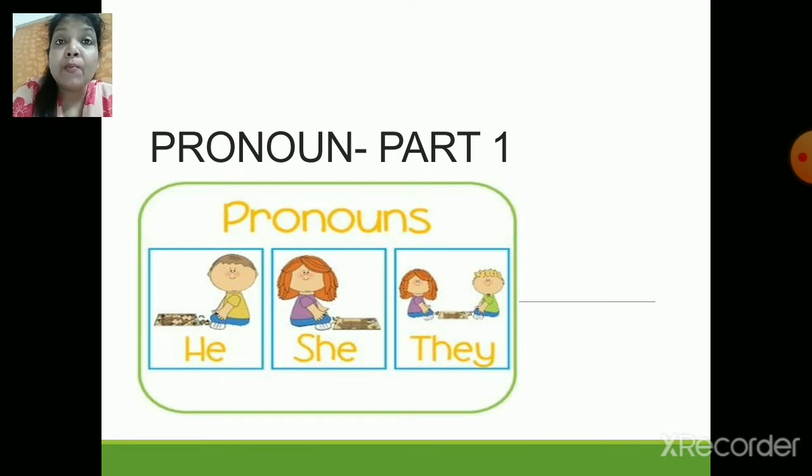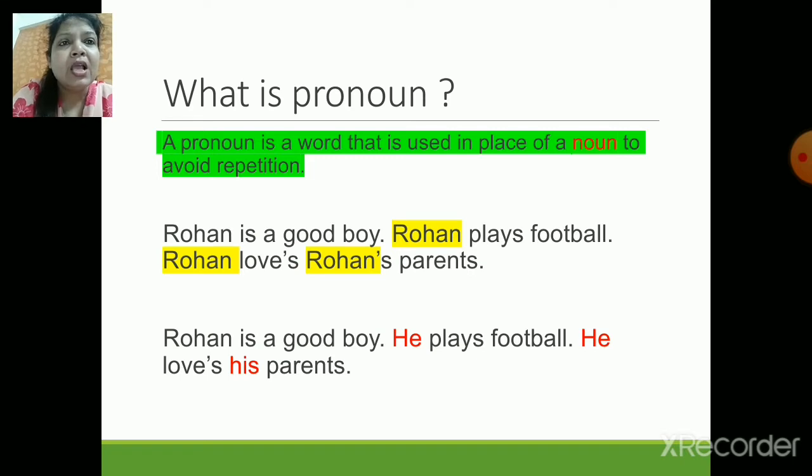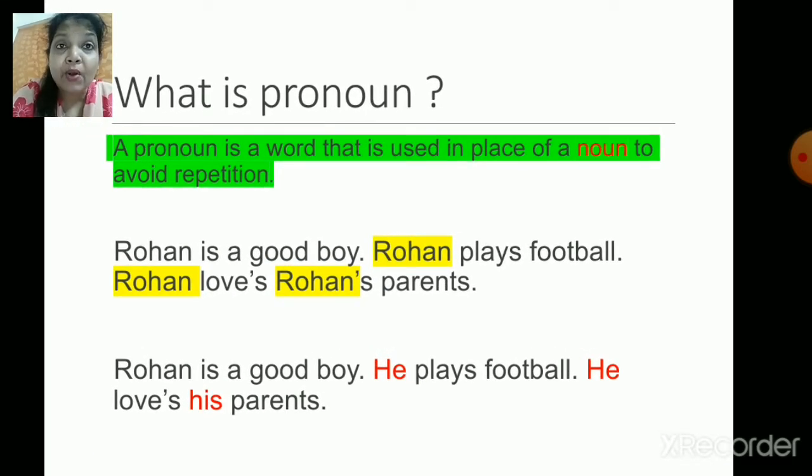The reason is pronoun is a word which is used instead of a noun. And why are we using a pronoun instead of a noun? Yes, the reason is to avoid repetition. So, what do you mean by avoiding repetition? Quickly, let us go through the next slide, which will give you more clarity. As we know, children, what is a pronoun? A pronoun is a word that is used in place of a noun to avoid repetition.